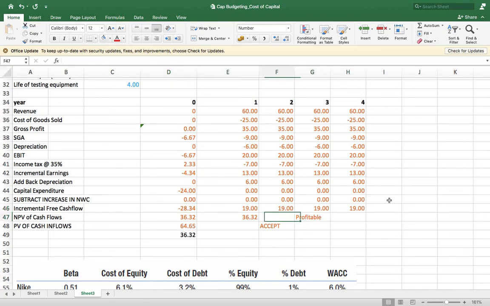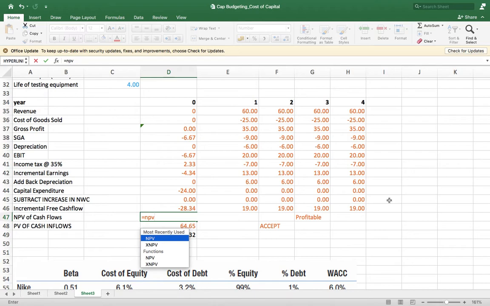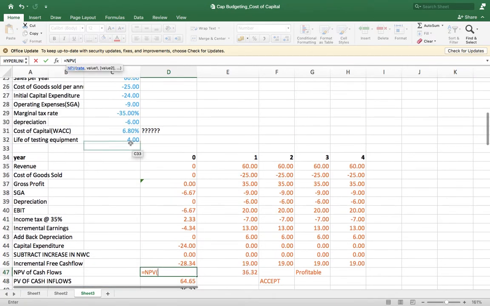Now the question is, we will calculate the NPV. Using the NPV method, we calculate the NPV of the project. If the cash flows are not evenly distributed, we use the XNPV, but here they are evenly distributed yearly. For NPV, first of all, we need the cost of capital, which is given here as 6.8%.